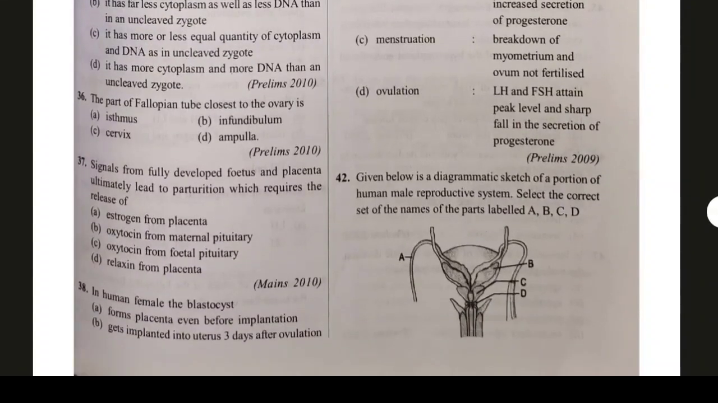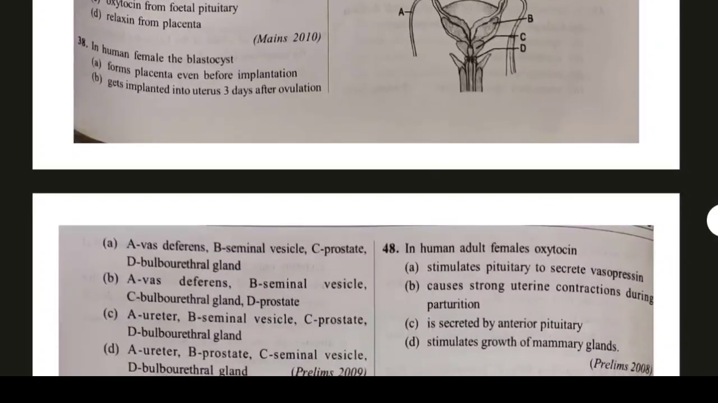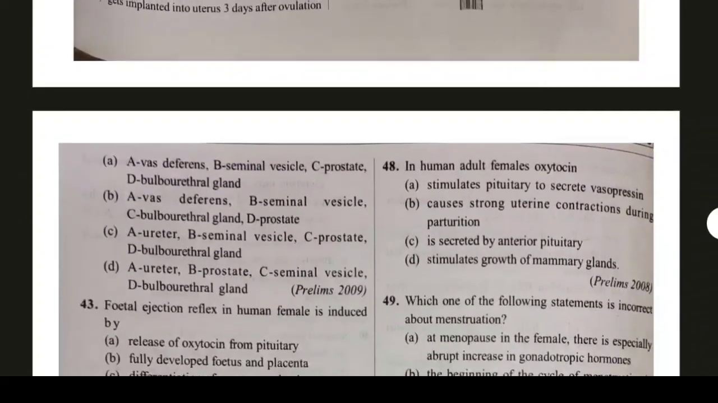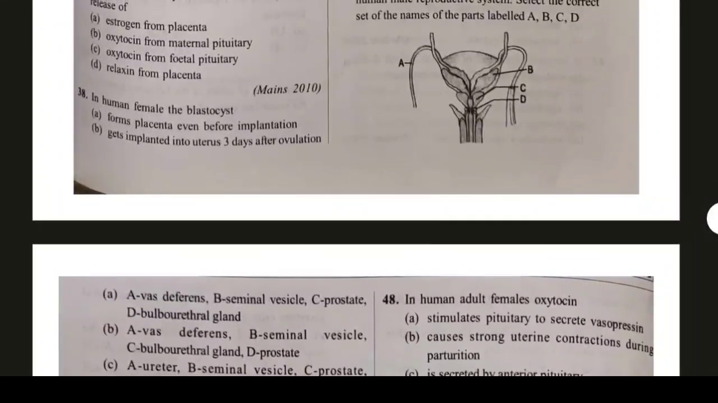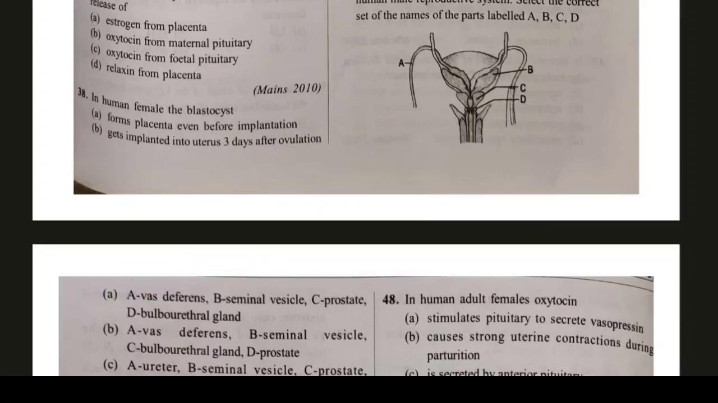Question number 42. Given the diagram sketch with markings A, B, C, D, what is the correct answer? The correct answer is, let's see, option A, vas deferens. Option B, seminal vesicle. Option C, prostate. Option D, bulbourethral gland. So option A is the correct answer regarding this diagram.